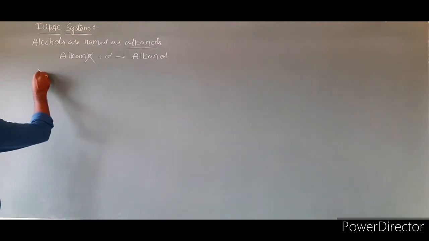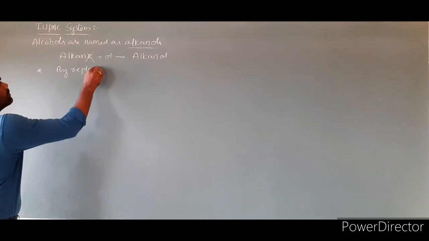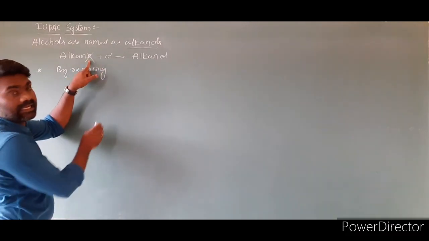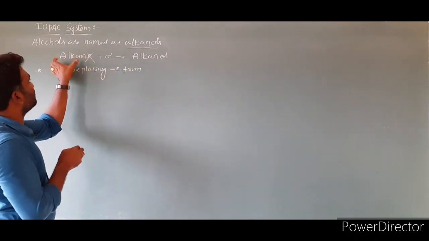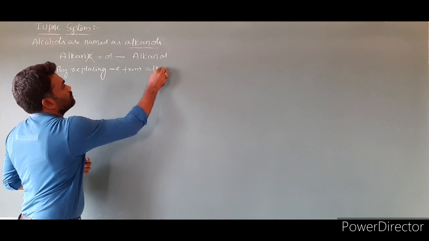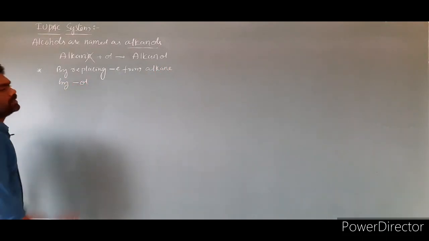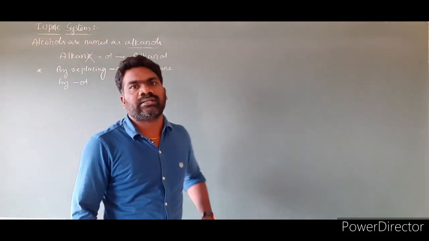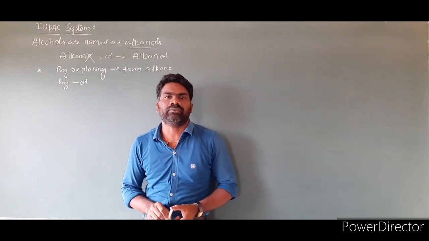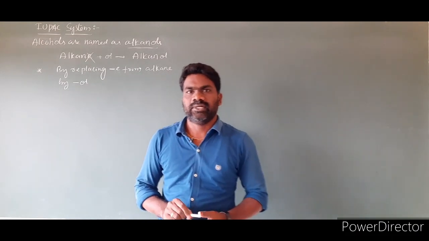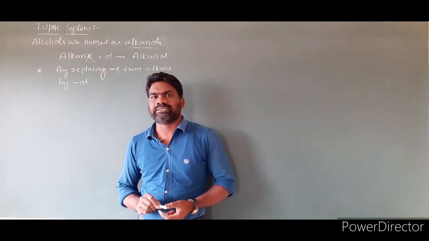So let us write the sentence. By replacing E from alkane by ol. So according to IUPAC, alcohols are named as alkanols. To write the IUPAC names of alcohols, we have to follow certain rules and regulations. Now let us discuss the rules and regulations to write the names of alcohols in the IUPAC system.